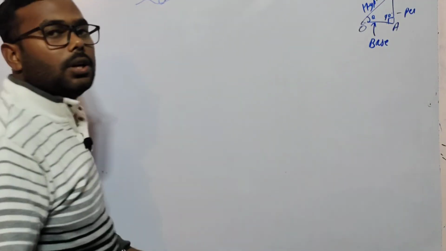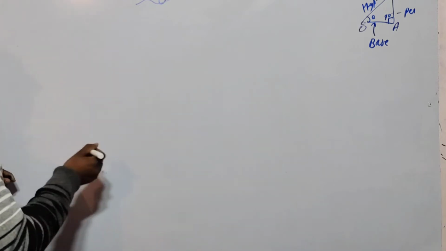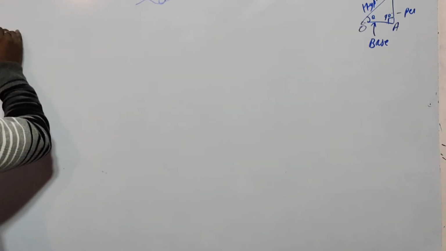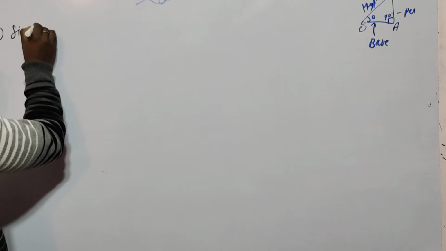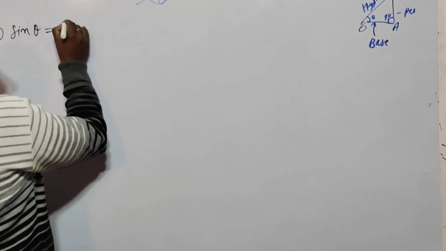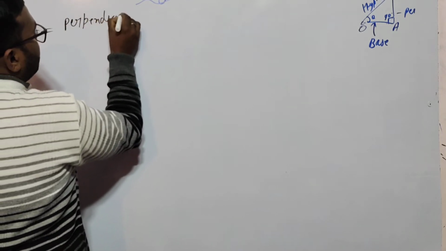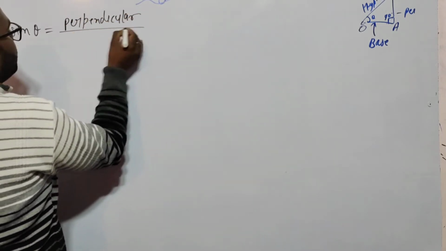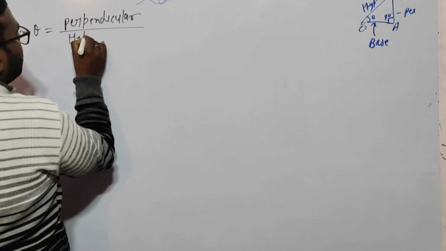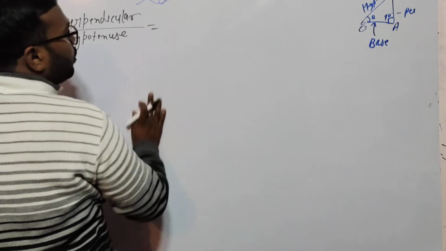Look here. First we calculate sin theta. Sin theta is equal to perpendicular upon hypotenuse. What is the perpendicular?